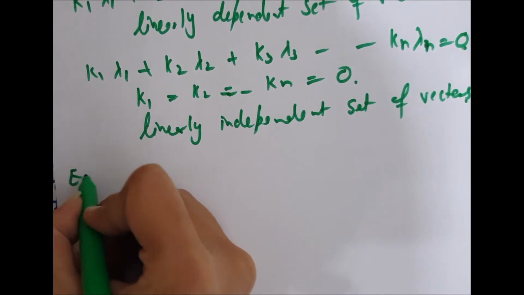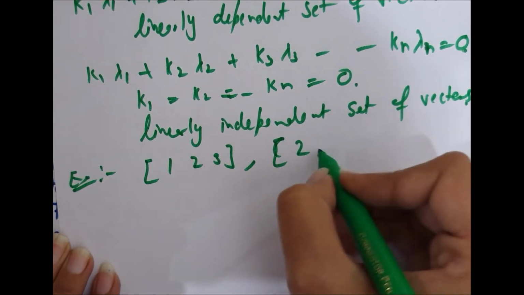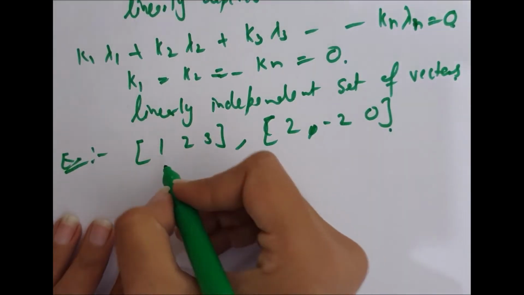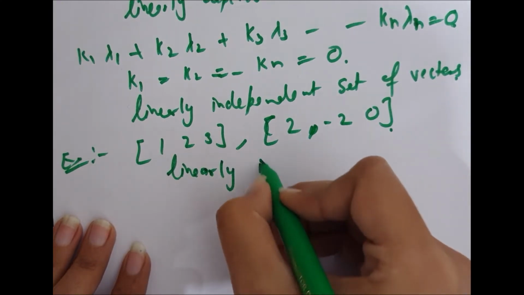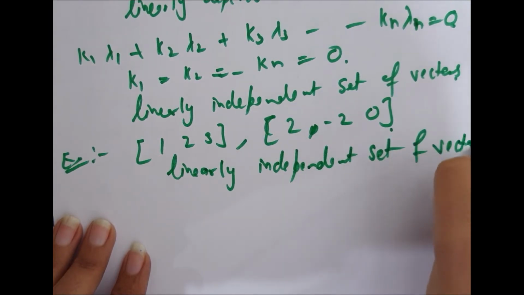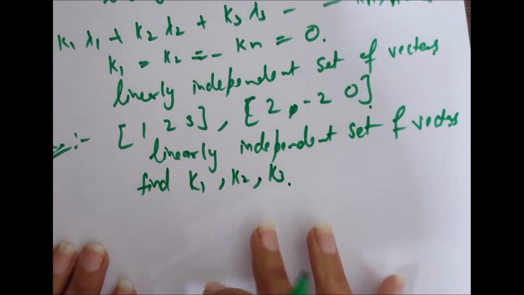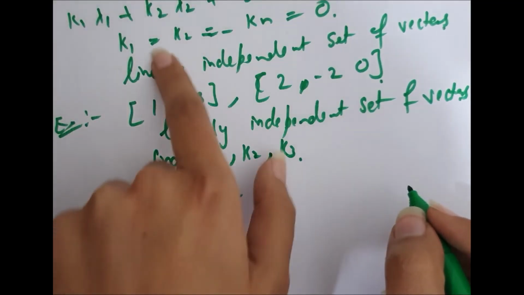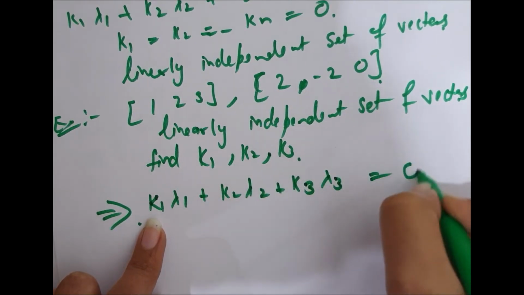We have an example. If we have this set of vectors, given that these are linearly independent, we have to find k1, k2, k3 in this set of vectors. As this is a representation of a linearly independent set of vectors, I am writing it again.